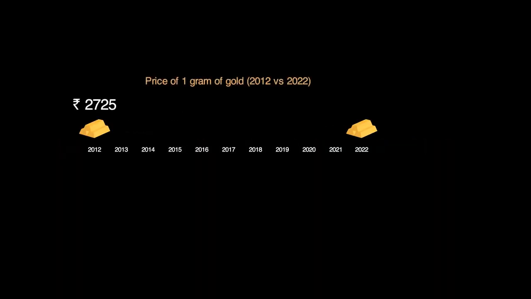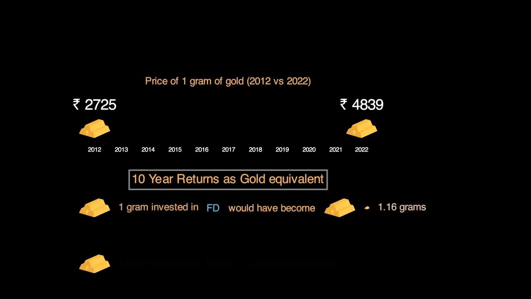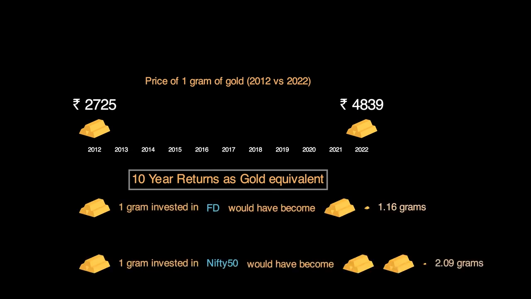The invested amount in FD would have purchased almost the same amount of gold even after 10-year returns. But if you account for taxes, it might not even buy the same amount of gold compared to 2012. In the case of index funds, even after you account for dividends and the long-term capital gains, index funds would have bought almost twice the gold as in 2012.